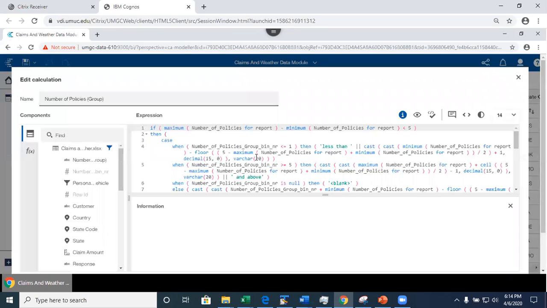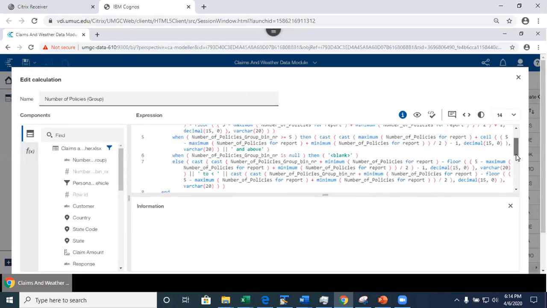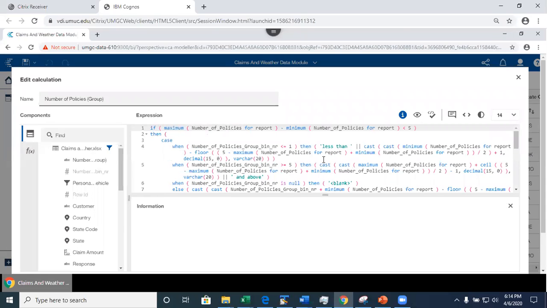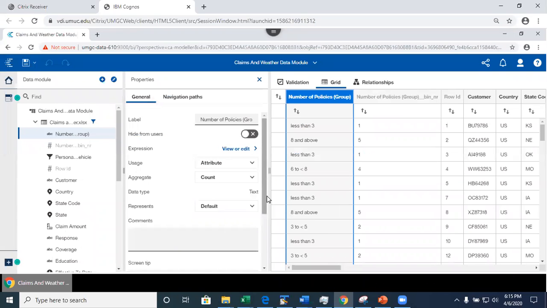This is code that gets generated by Cognos Analytics for me to create the data group. This is a really complex code that gets generated by Cognos Analytics. Just keep in mind that it's writing code behind the scenes. So sometimes if you're advanced, you can go in and customize it, okay?